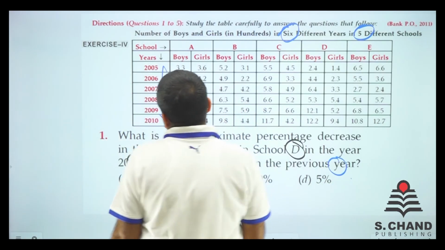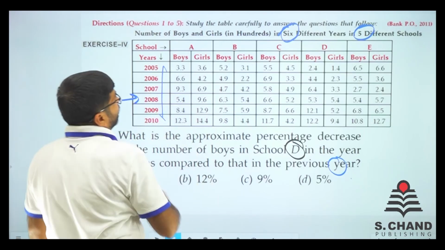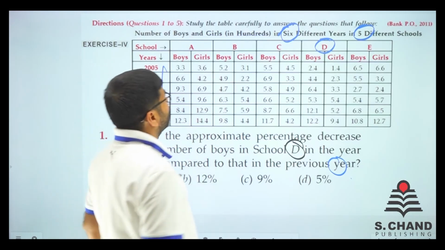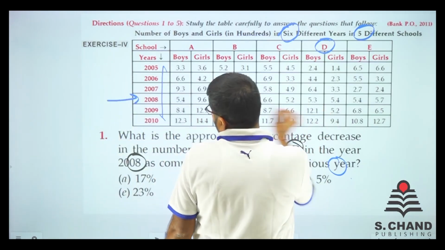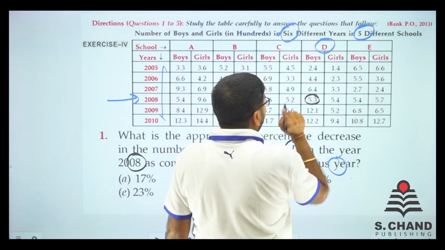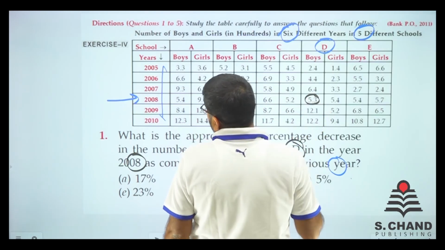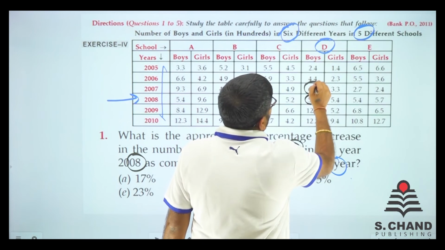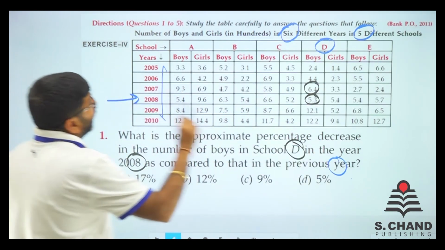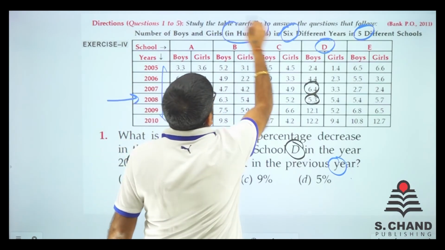So where is 2008? Here it is 2008 and here is D. So just calculate the number of boys in 2008. 2008 had boys of 5.3 and 2007 they had 6.4. See, it is written that these are in hundreds.